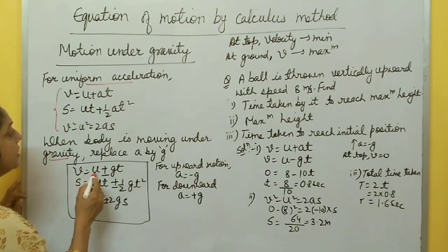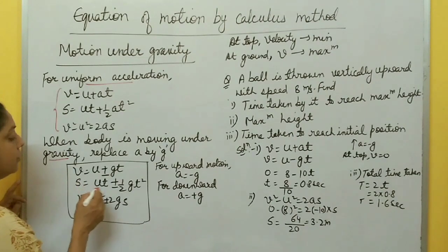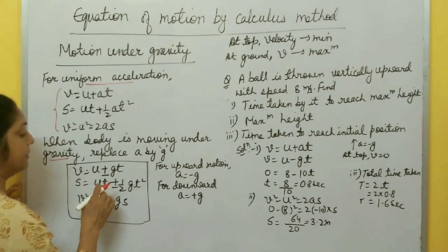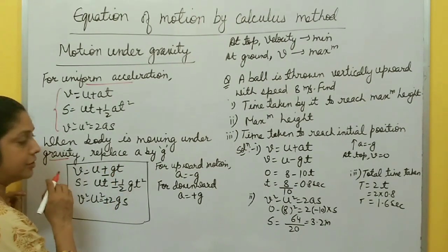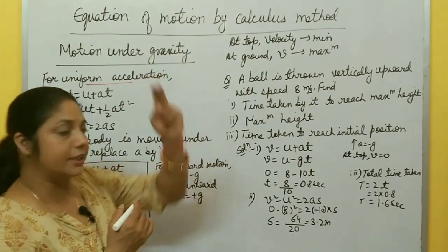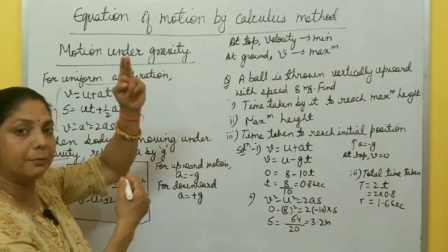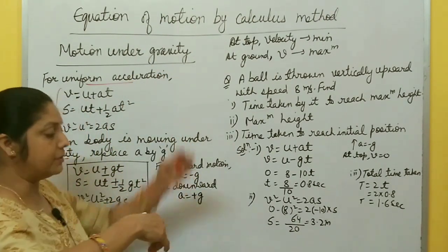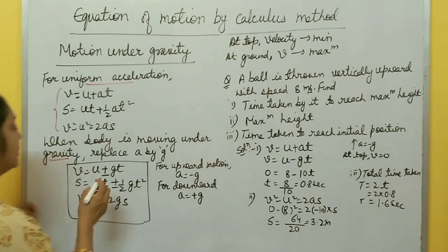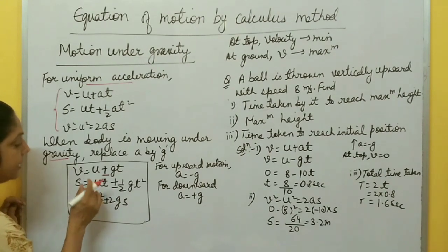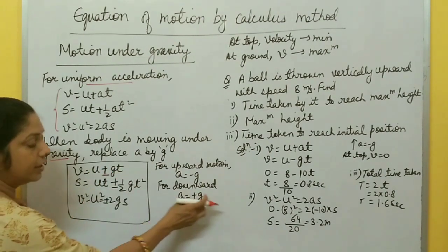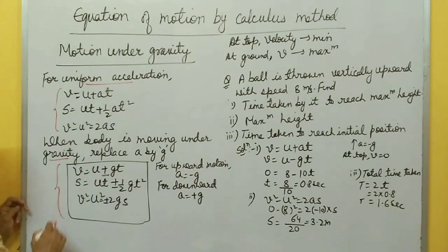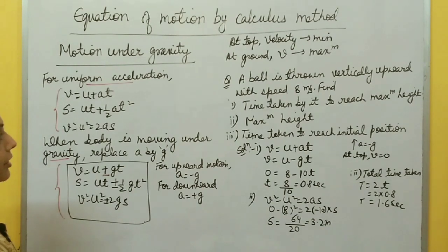Then these equations become v equals u plus or minus gt, s equals ut plus or minus half gt square, v square minus u square equals plus or minus 2gs. Here you must keep in mind the sign of g. When a body moves upward, it is going against gravity, so you take a equal to minus g, and for downward motion, towards gravity, a equal to plus g. So here I have written this plus minus sign. Plus g is for downward motion and minus g is for upward motion in all three equations. So these are the equations of motion under gravity, right?